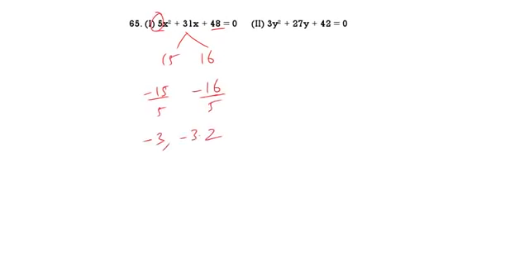Now come to here. It is 42 into 3, 126. So you can take 21 and 6. 21 and 6, the sum is 27. The product of 21 and 6 is 126. You can take minus 21 by 3, minus 6 by 3. Minus 7, minus 2.